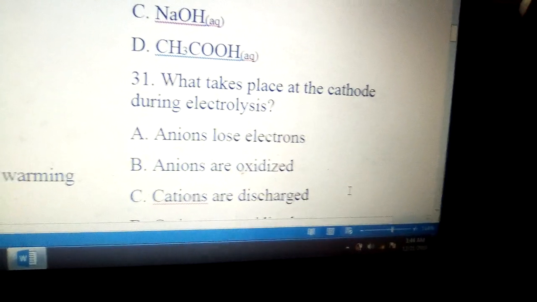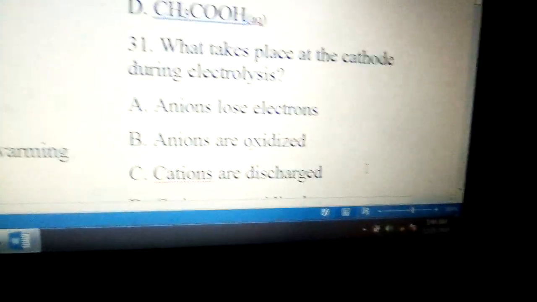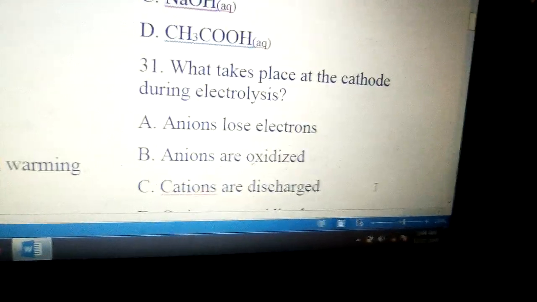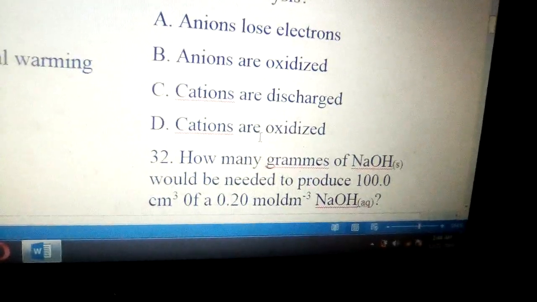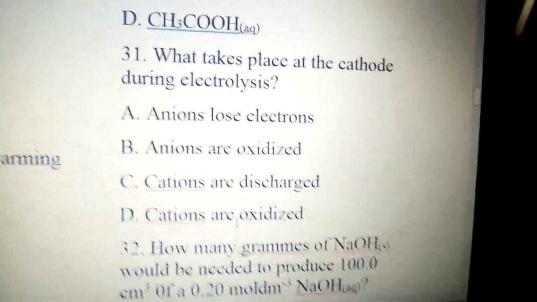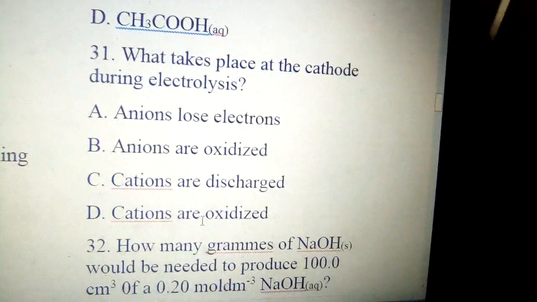Number 31, what takes place at the cathode during electrolysis? During electrolysis, the reaction at the cathode is called reduction, which is where cations go to gain electrons. So the answer to number 31 is C. Cations are discharged during electrolysis by gaining electrons.